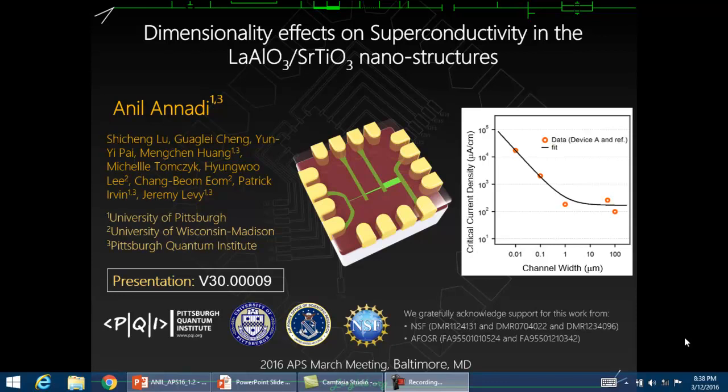Today I'm going to talk about some of our recent work on dimensionality effects on superconductivity in LAO-STO nanostructures. This work was done at the University of Pittsburgh in Professor Jeremy Levy's lab. As shown in the cartoon, in this study we made nanostructures by varying the width from 10 nanometers to 1 micron, and what we have seen is an enhancement in the critical current when the nanostructures have a width less than 100 nanometers.